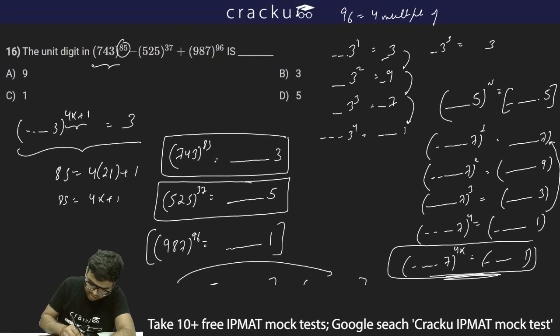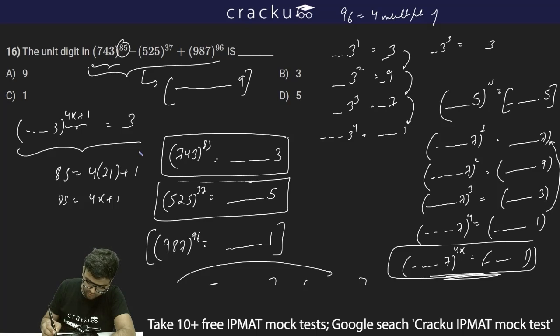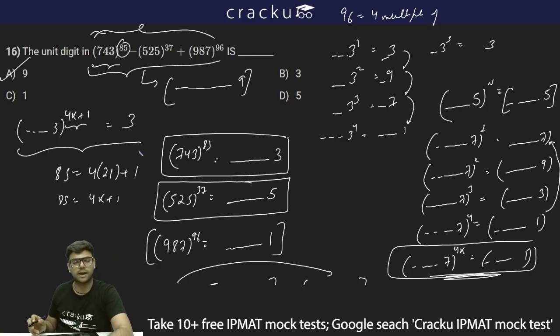So therefore this entire thing will result in some number whose unit digit is 9, and therefore option A, 9, is the unit digit of this entire number.